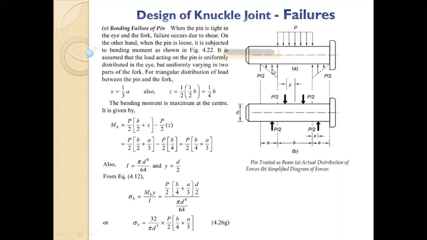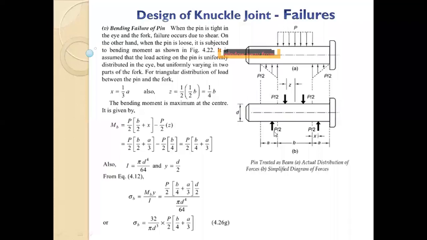Because of that, the application of the load is 1/3 from the right hand side in case of the left part, or 2/3 from the left hand side. As I said, explaining this needs knowledge of SOM. So the distance is A by 3. P by 2 will be applied at a distance A by 3 from the right hand side for the left half, and for the right half, the force is from the left hand side. It is A by 3.